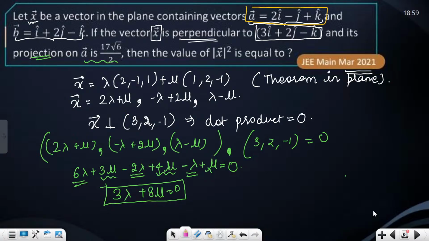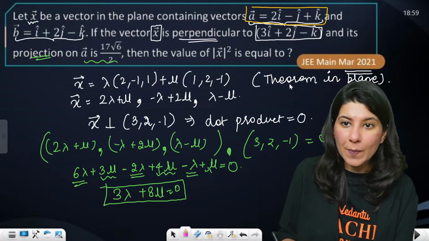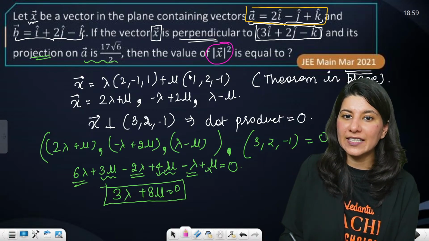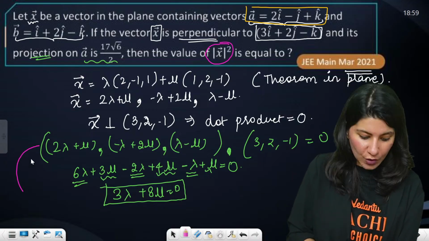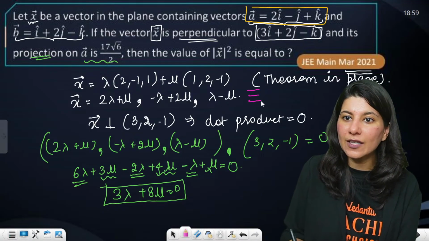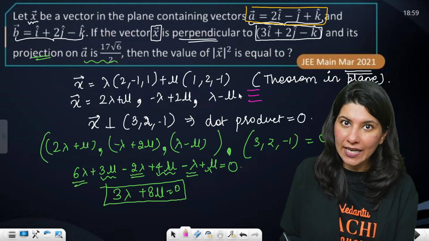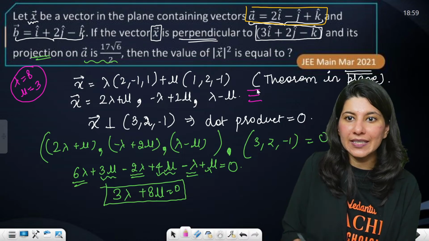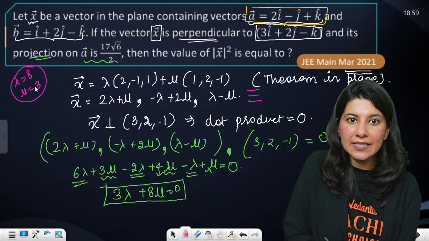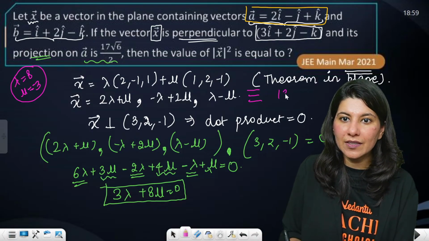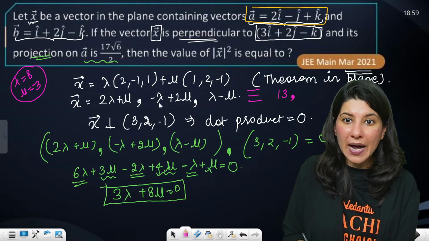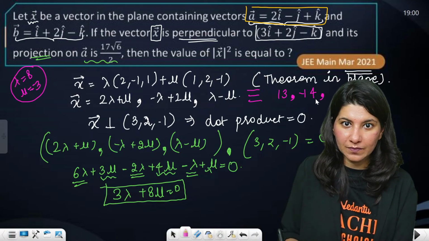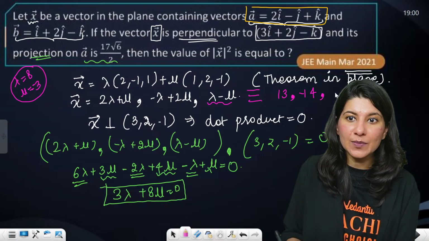Now let's go back. What you're looking for is the magnitude of x square. So let us calculate x now. Lambda is 8, mu is minus 3. Let us plug in and calculate this x. So this is 16 minus 3, which is 13, comma, then minus 8 minus 6, so this is minus 14, then 8 plus 3, which is 11.